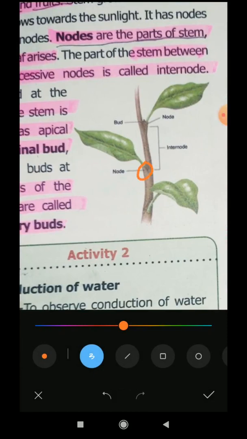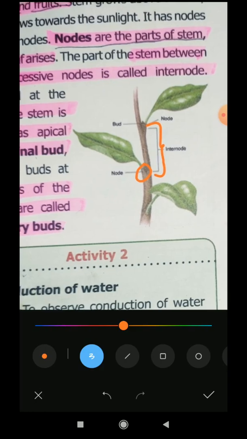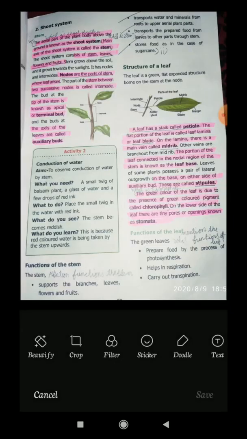The point where the leaves or branches grow is called the node, children. Here, see, this is the internode. Internode means what, children? Between two successive nodes. See, this is one node and this is another node. So the part between the two nodes is called the internode. Do you understand? Yes. Next.